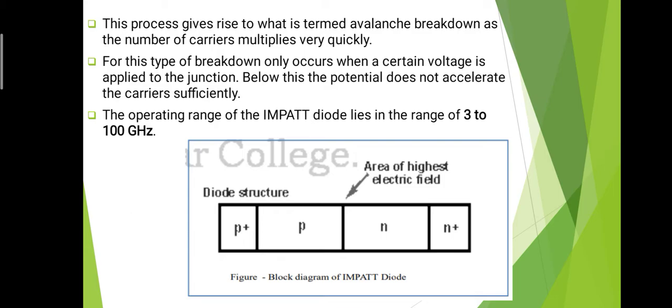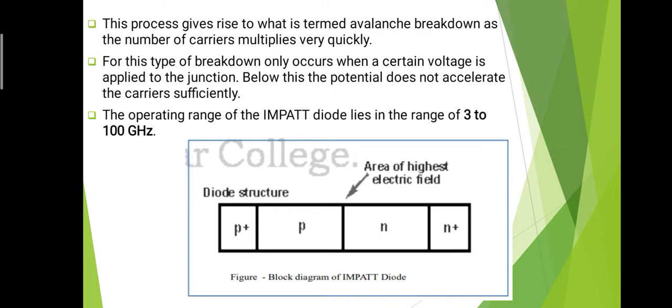The operating range of the impact diode lies in the range of 3 to 100 gigahertz. That means the impact diode, which we already mentioned, is very useful in the microwave region, and therefore its frequency is nearly 3 to 100 gigahertz, and this range lies in the microwave region. So in the microwave region this diode is generally useful. This is the block diagram of the impact diode.